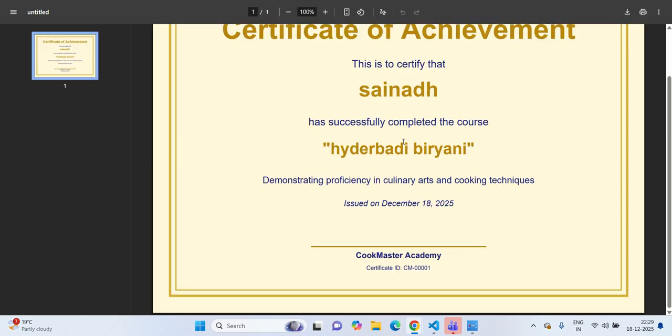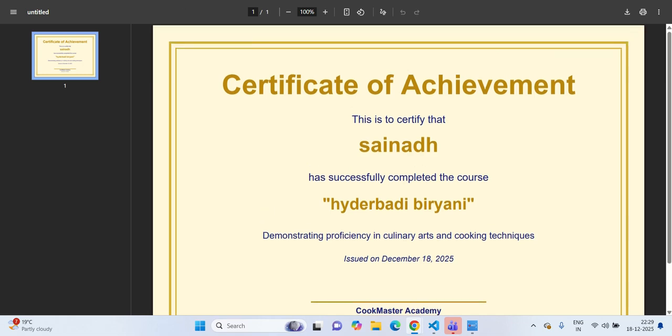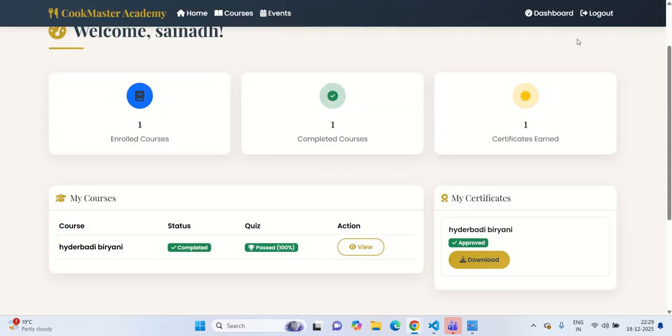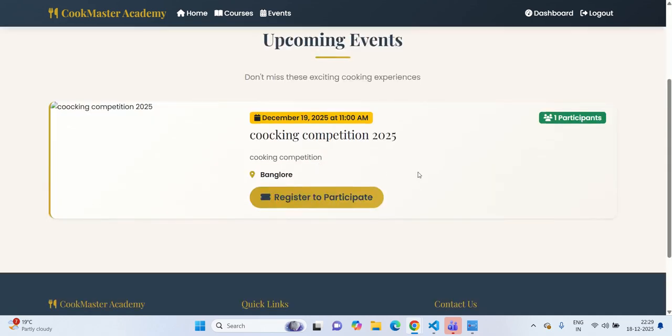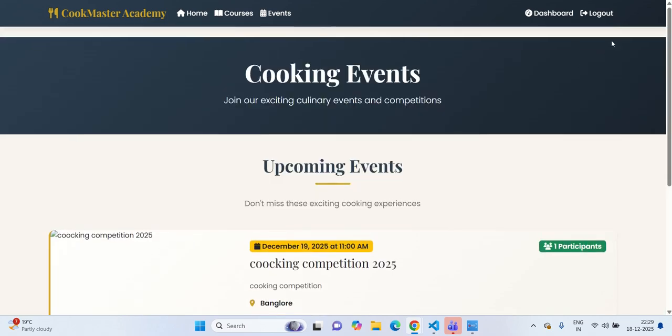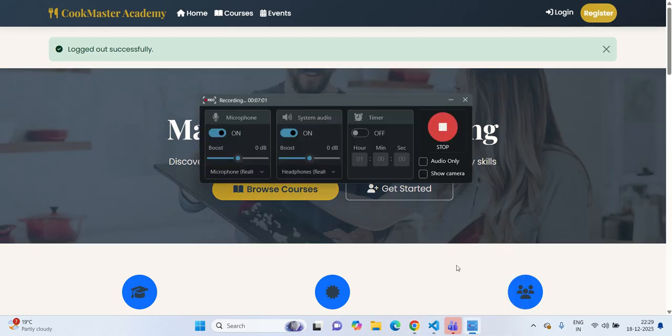So this is the overall outcome of the project. Events also they can see. Okay, and logout. So this is the final outcome of the project. To implement this project we used Python and the Flask framework.